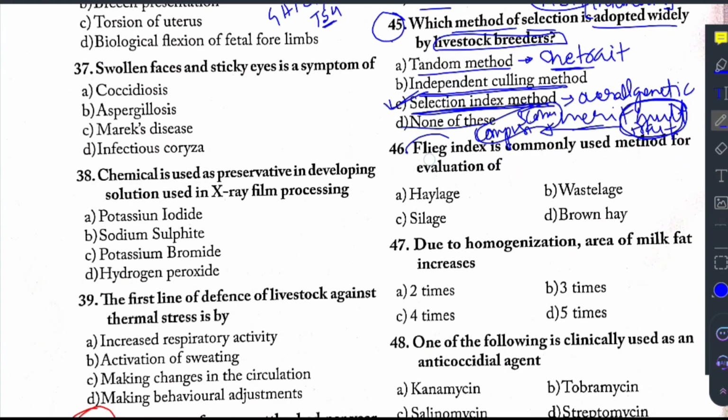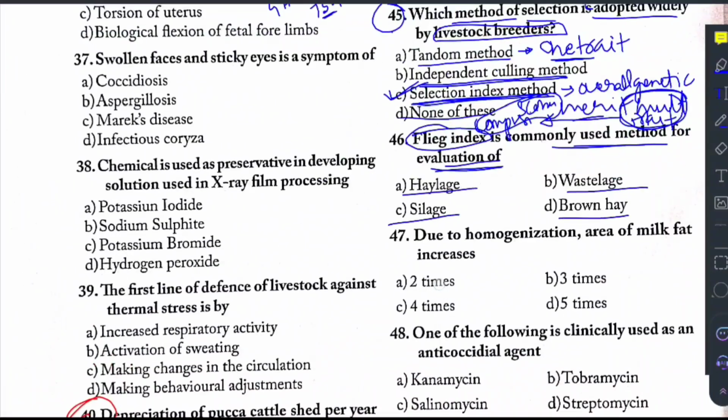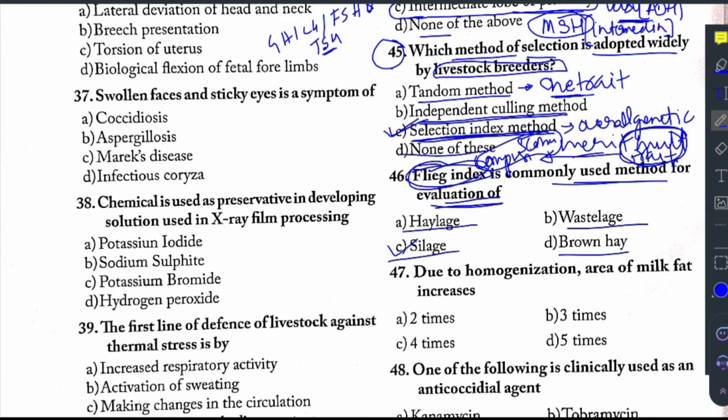And then this Fleig index is a commonly used method for the evaluation of haylage, silage, wastelage, and down hair. So the answer for this question is silage. So here in this Fleig index, actually it is based on a score that is called Fleig score.